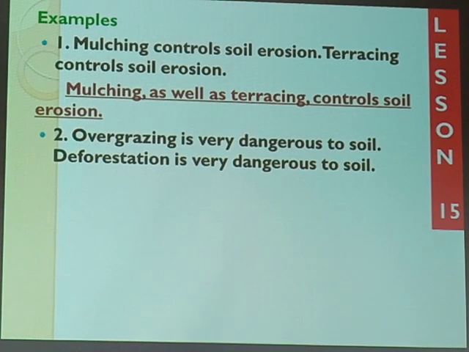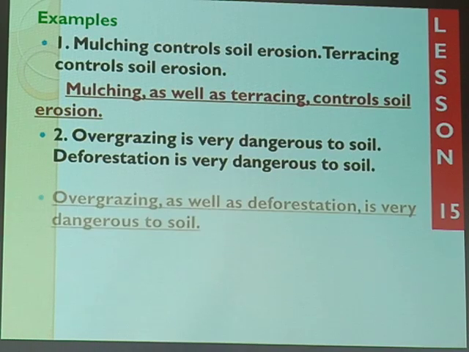Look at that. Overgrazing is very dangerous to soil. Yes, deforestation is very dangerous to soil. We have different subjects acting on the same object, soil, and they are all described as very dangerous. So they have the same quality, and so we shall say overgrazing.